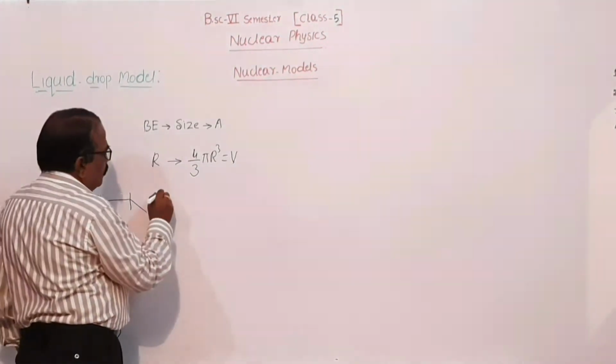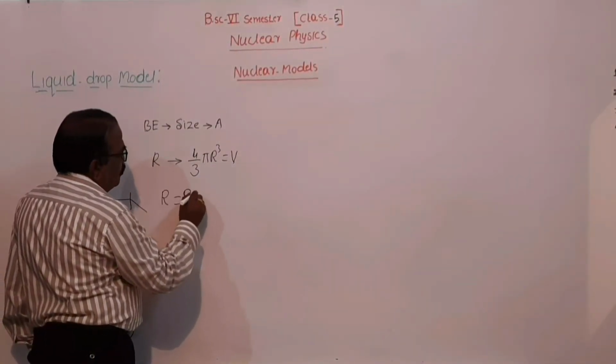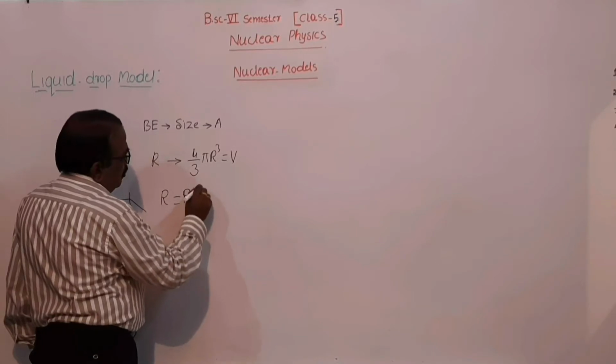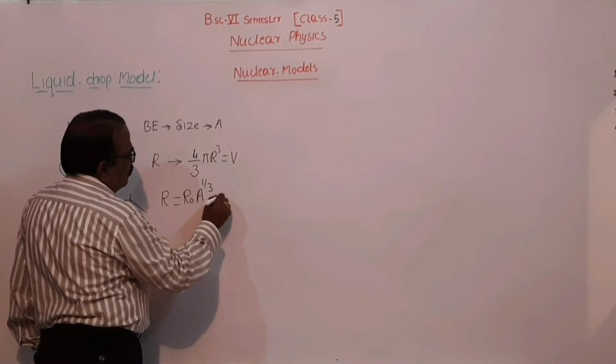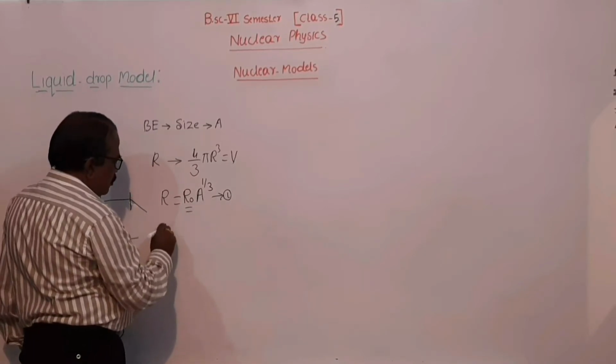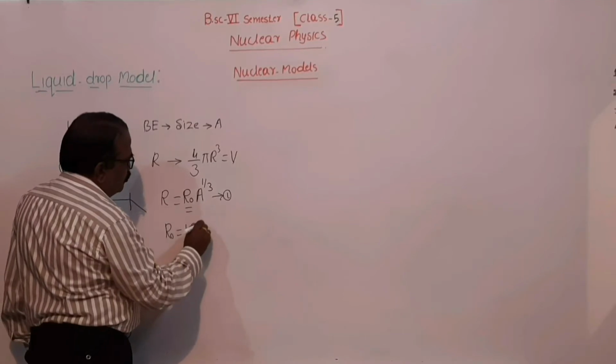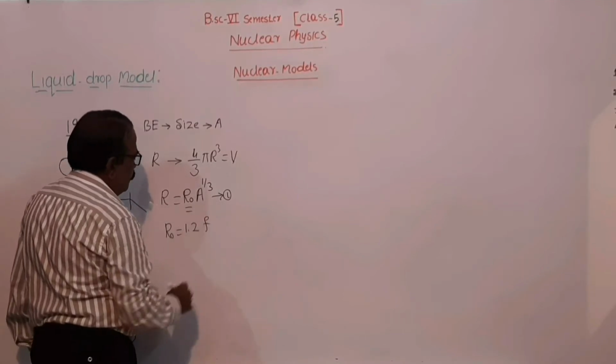This radius is given by r equals r naught A to the power 1/3. What is this r naught? R naught is a constant. The value of r naught is 1.2 Fermi.